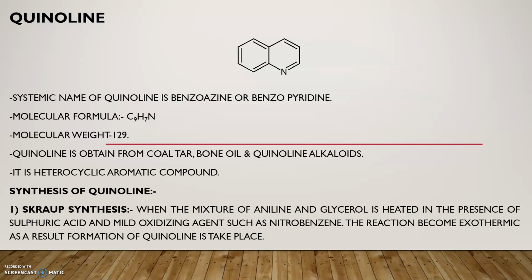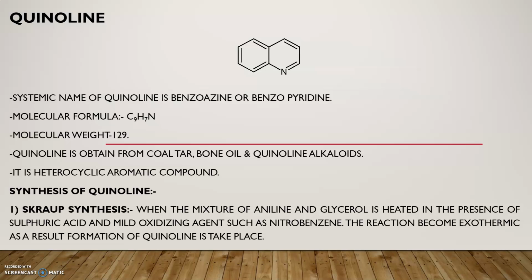Quinoline undergoes sp2 hybridization. It obeys Huckel's rule, that's why it is an aromatic compound, and it is planar in nature. Now we will see the various synthetic methods of quinoline. In that, the first and important method for synthesis of quinoline is the Skraup synthesis.